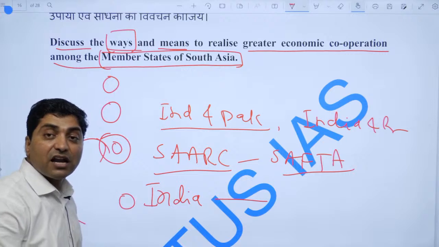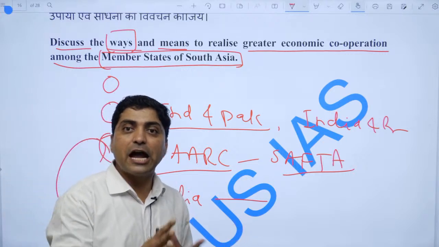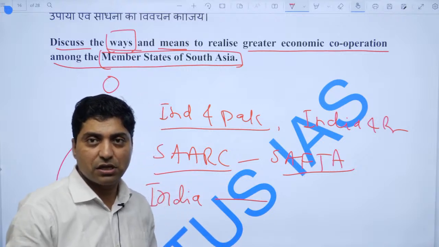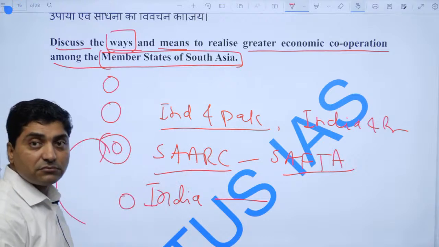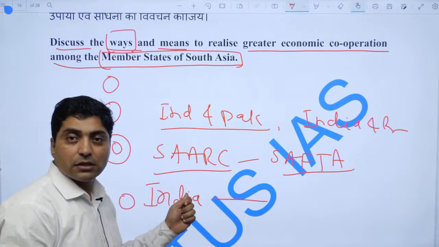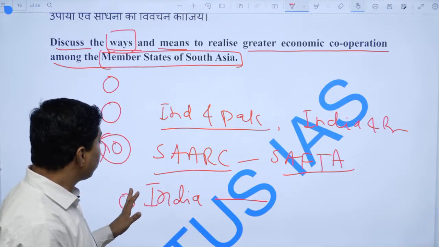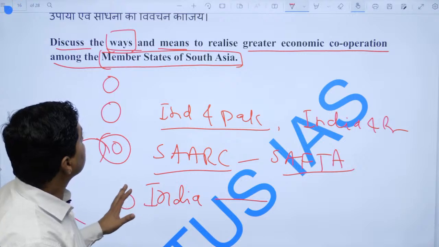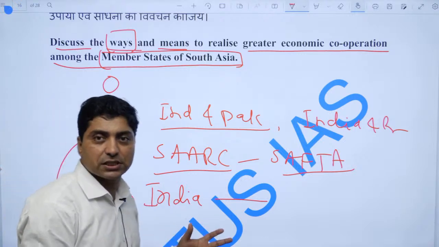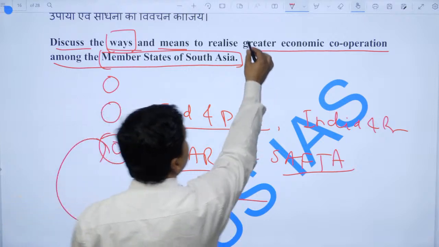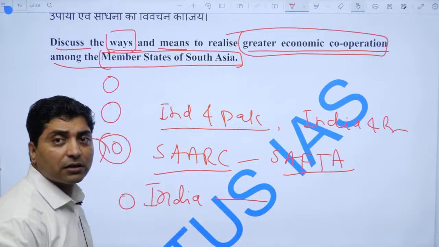Or just reverse the example. If Pakistan had to send something to Bangladesh, and India does not give transit, then what happens? It has to be sent through the sea, or through China. Now look at this problem of free transit. If we give free transit to each other, we can have greater economic infrastructure and economic cooperation among the member countries.